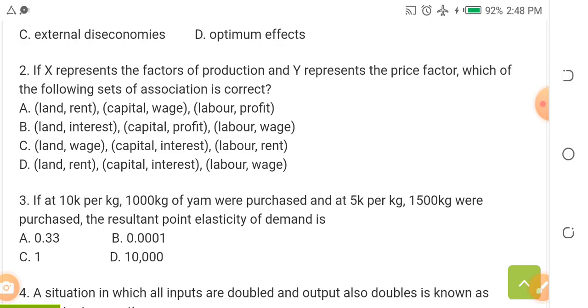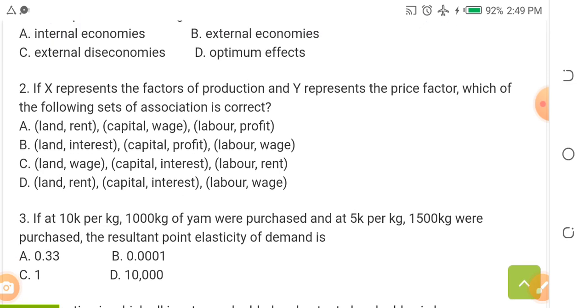Okay, then we'll look at question 2. If X represents the factors of production and Y represents the price factor, which of the following sets of association is correct?